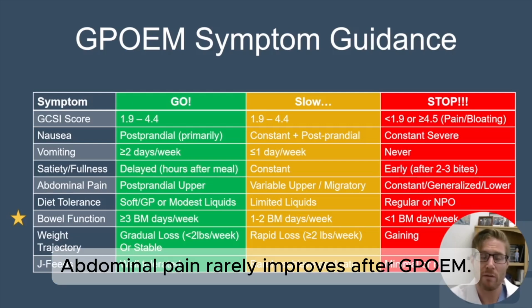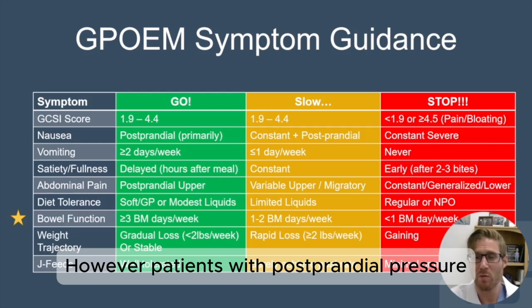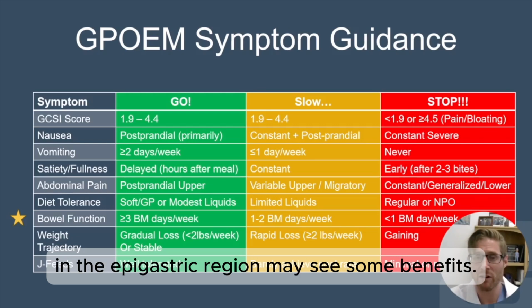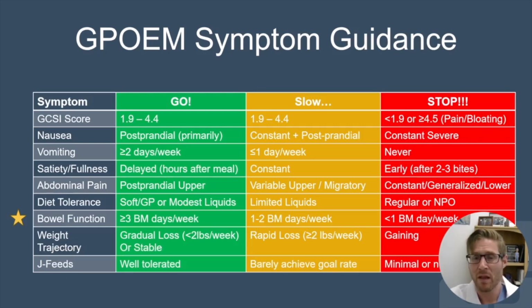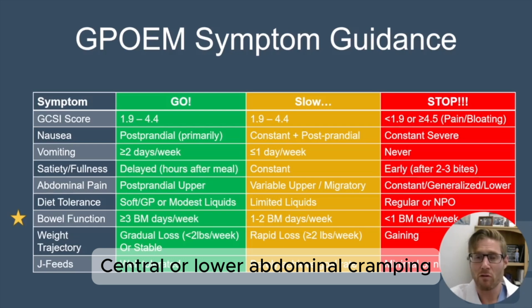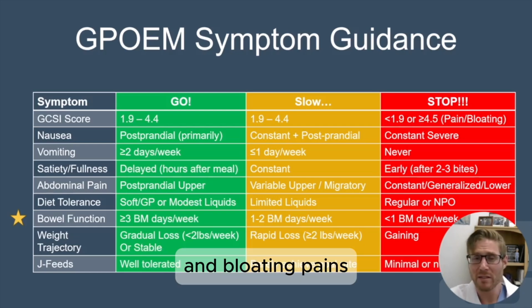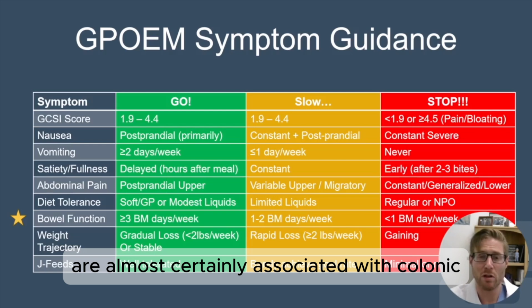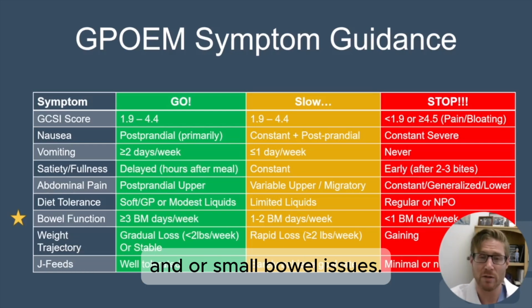Abdominal pain rarely improves after GPOEM. However, patients with postprandial pressure in the epigastric region may see some benefits. Central or lower abdominal cramping and bloating pains are almost certainly associated with colonic and/or small bowel issues.